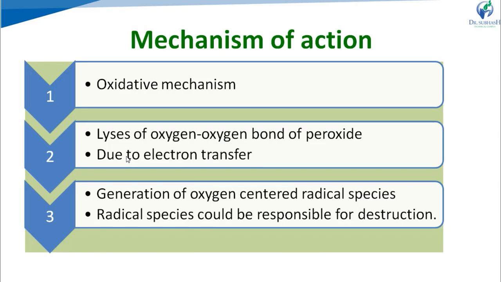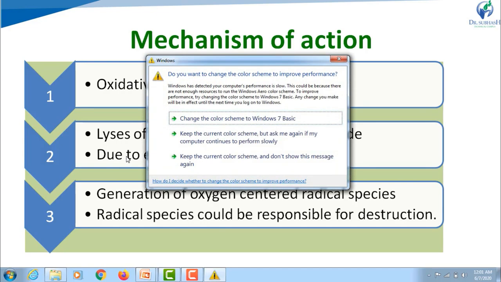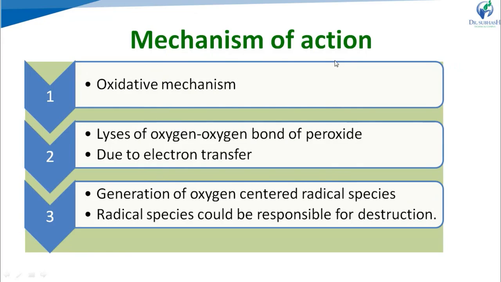Next, mechanism of action. It is known to produce an oxidative mechanism. At the molecular level, it is possible that the oxygen-oxygen bond of the peroxide bridge, as seen in the structure, is broken down by electron transfer.